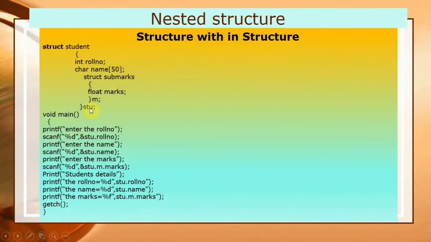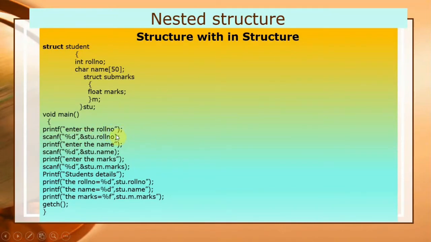So with the help of these two variables, how can we access the values? Now you can see the program is written. Enter the roll number, it will prompt first, then you have to enter the value.